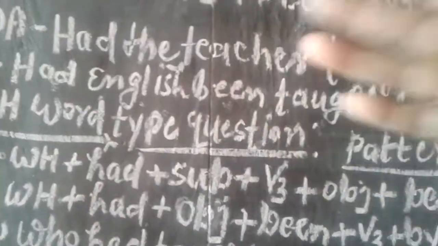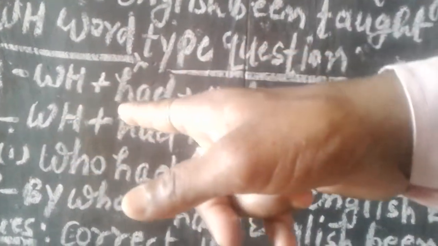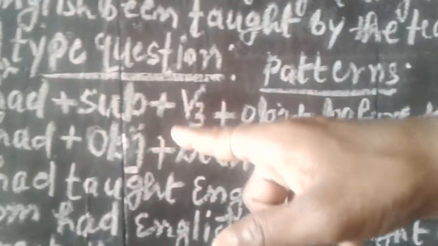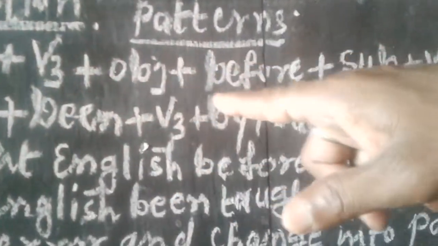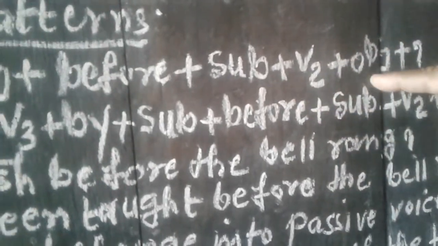Now students, jot down WH word type question. To make WH word type question of past perfect tense, we use the following patterns. In the active voice, first of all we use question word, after that had and subject, then third form of verb and object, after that we use before and again subject and second form of verb, at last we use object and put question mark.